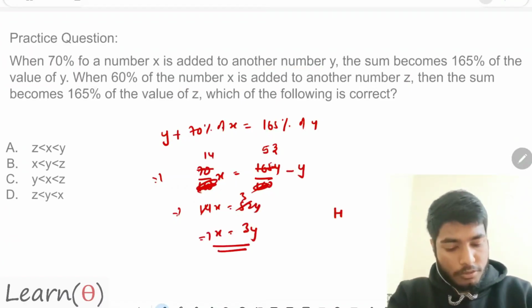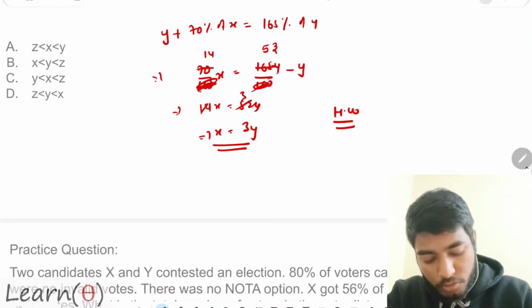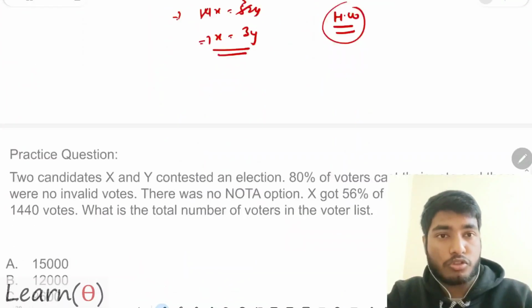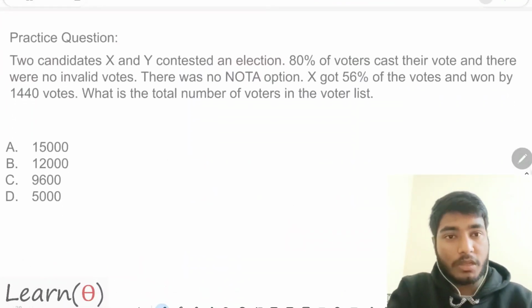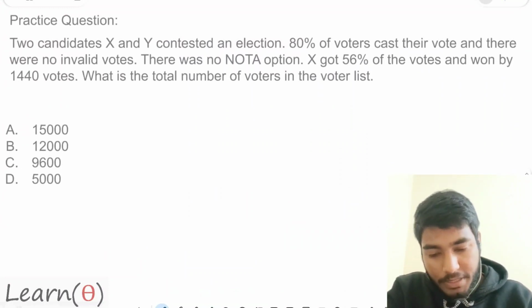So this is again your homework. I know you think that I'm giving you a lot of homework, but just use your own brain as well. This is a great question again, guys. The question says, two candidates x and y contested an election.